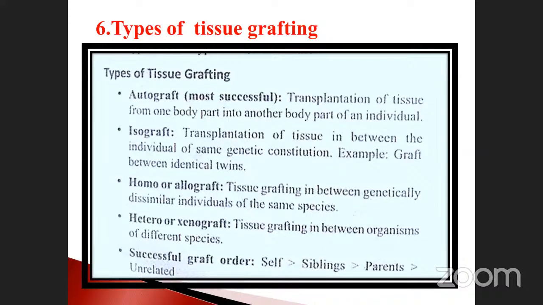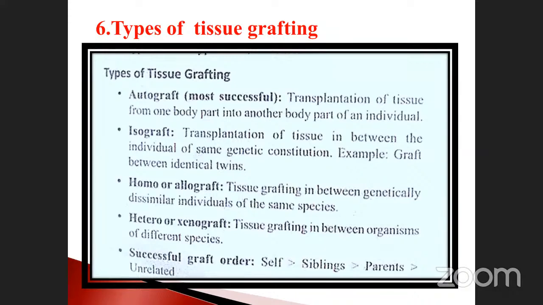Another one is called heterograft or xenograft. Note it down. Once again, repeat for you: heterograft or xenograft. Here, tissue grafting is done between organisms of different species. Note it down, very, very important. Different species means, for example, mammals to reptiles or reptiles to mammals, reptiles to bats or bats to reptiles, whatever it may be. You can select any one of the species from different species. Take an example, mammal is one species; at the same time, we have to choose another one, bats. And the last one is called successful graft order.